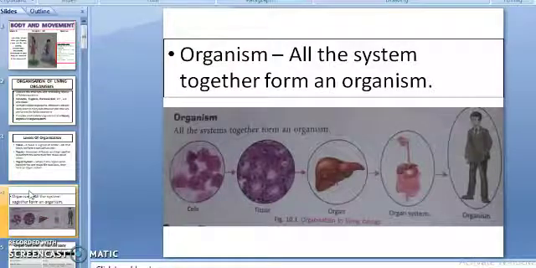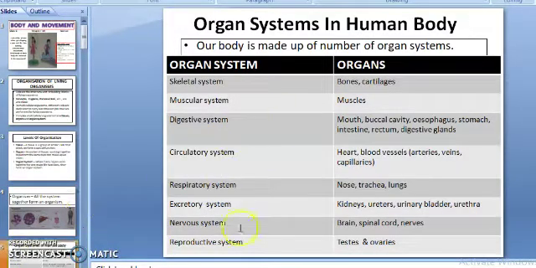Organ systems, this is the next part, organ systems in the human body. See, these are the organ systems in the human body and these are the organs which are involved in a particular organ system. The human body is made up of a number of organ systems. Each one performs a particular function. These systems also communicate and interact through the nervous system and blood as well.